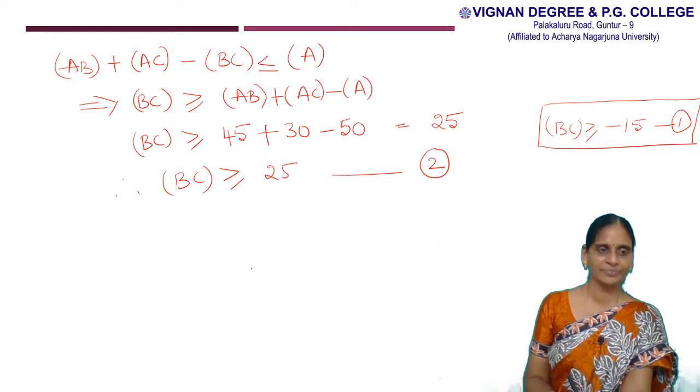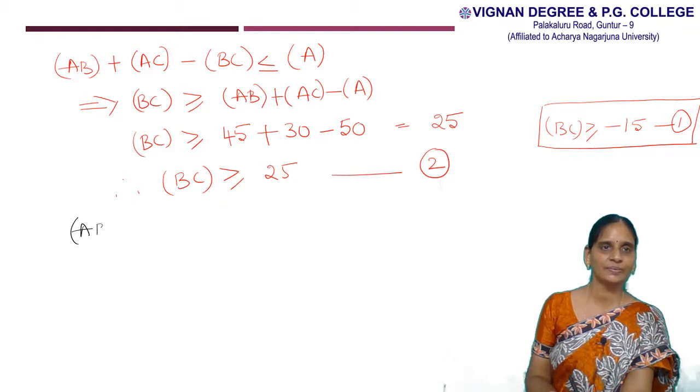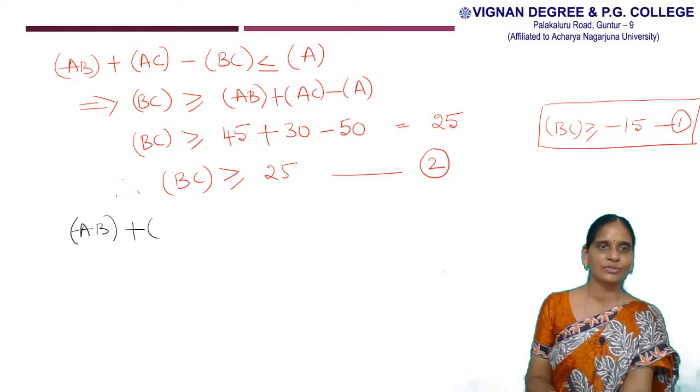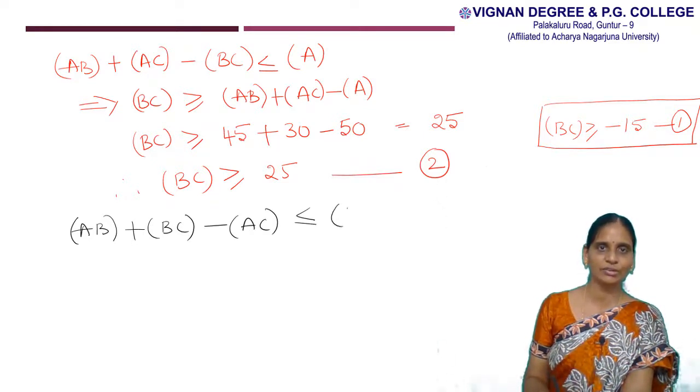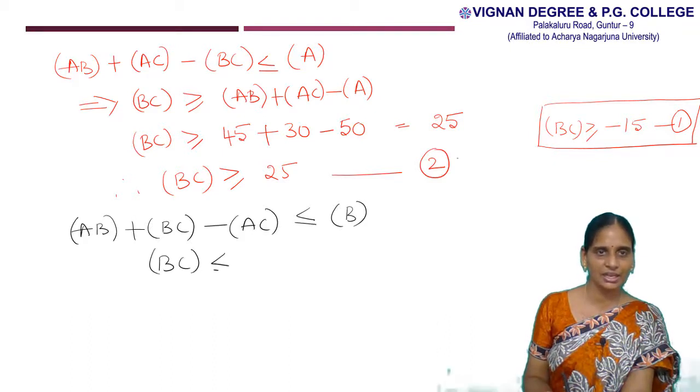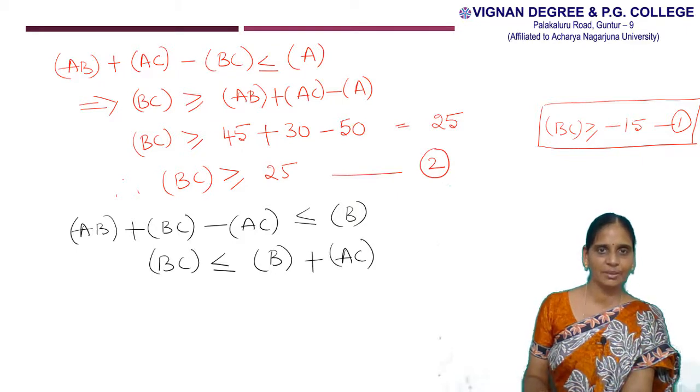That is frequency of AB plus frequency of BC minus frequency of AC, which is less than or equal to frequency of B. So again, frequency of BC is less than or equal to frequency of B plus frequency of AC minus frequency of AB.